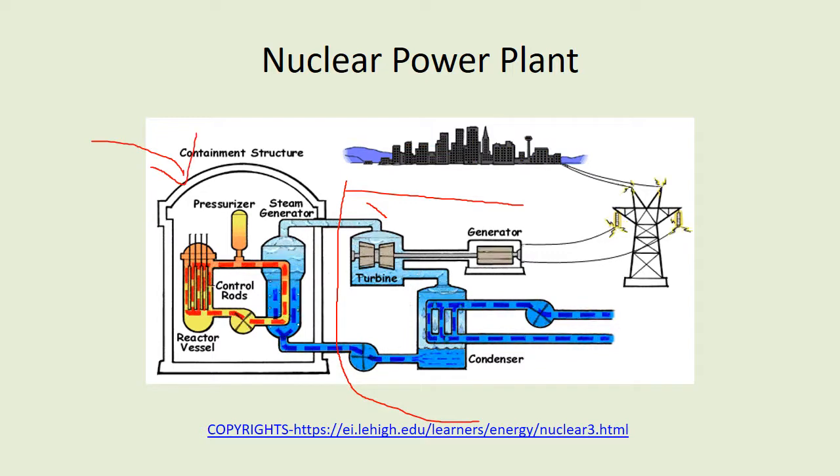As you can see here, this is your reactor. Here the reaction occurs. These reactions are of two types, that is fission and fusion. We mostly use the fission reaction. We'll be discussing it in the next slide. Because of the reaction, heat energy is produced here, and then this heat energy is moved in such a way that it flows through a tube, and water is poured on the tube.